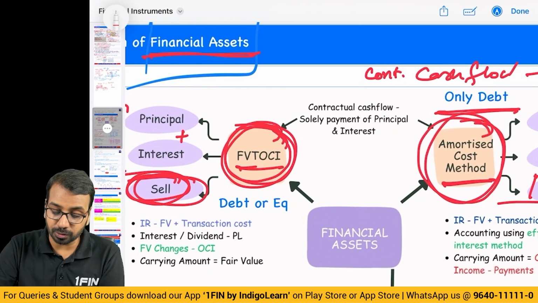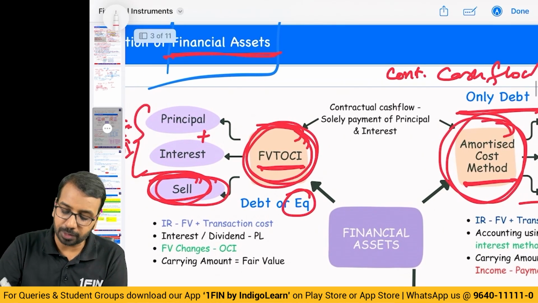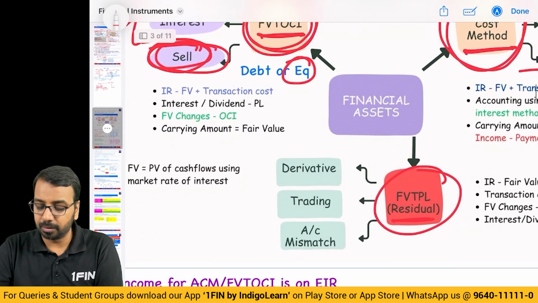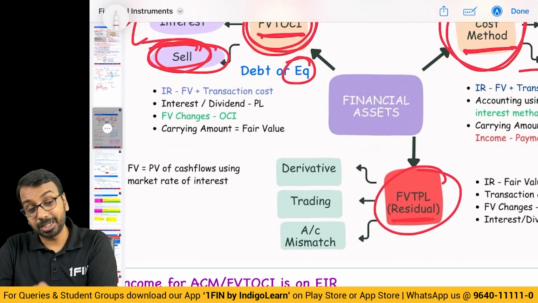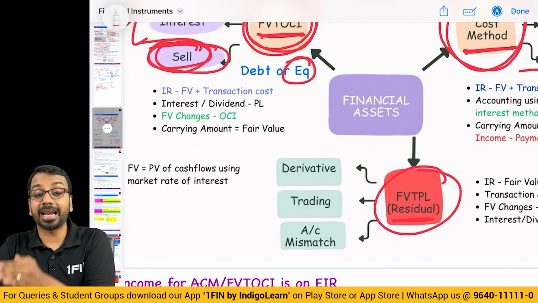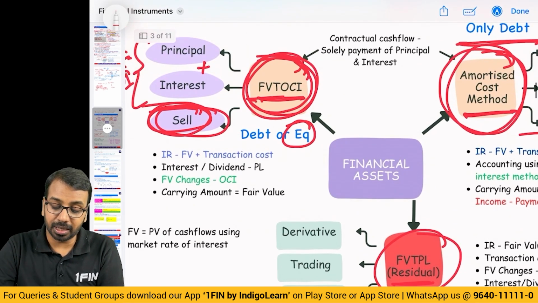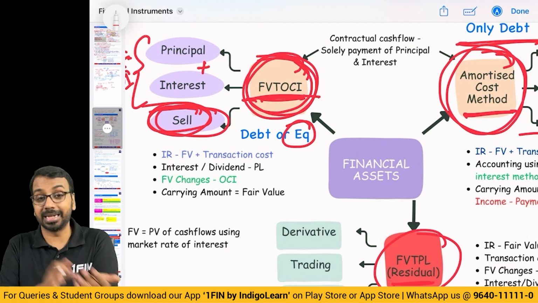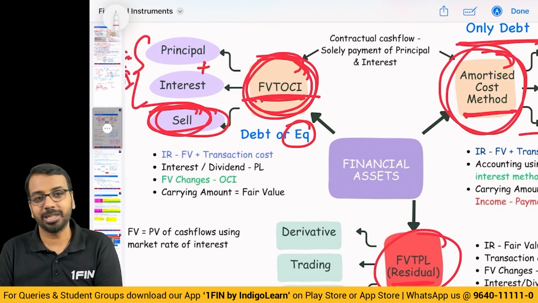Now, under fair value through other comprehensive income, we also have equity classification. Equity is generally carried at FVTPL, but if the entity chooses to do so, they can classify equity under the FVT OCI method, and this is irrevocable. Once you have designated, you cannot get it back to FVTPL.